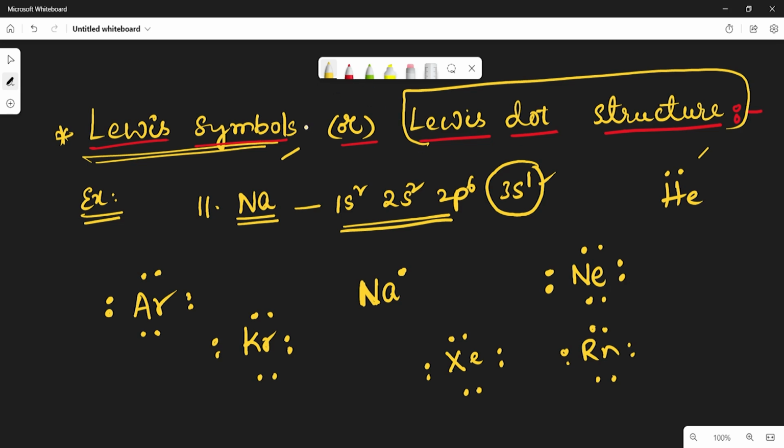So for example, take magnesium. So magnesium has 2 electrons. So this is not represented in the form of only dots. Is it okay?